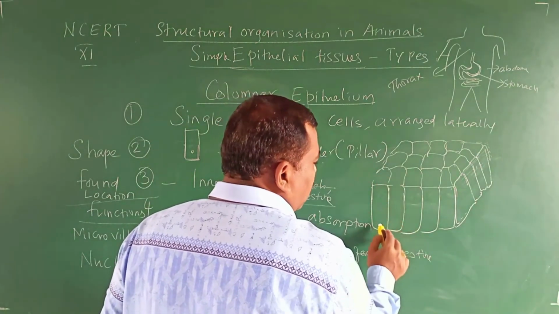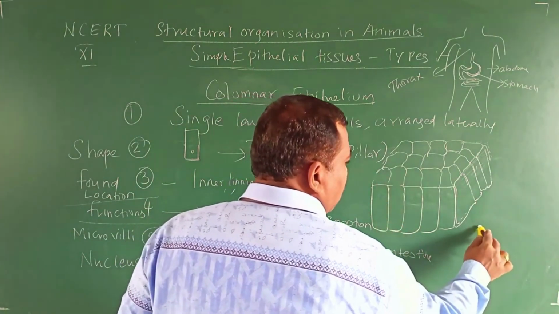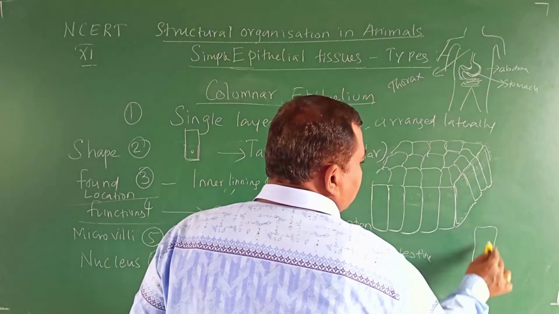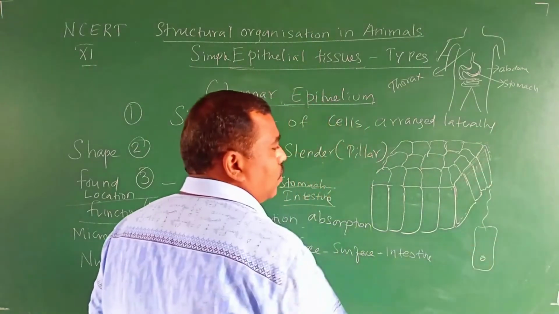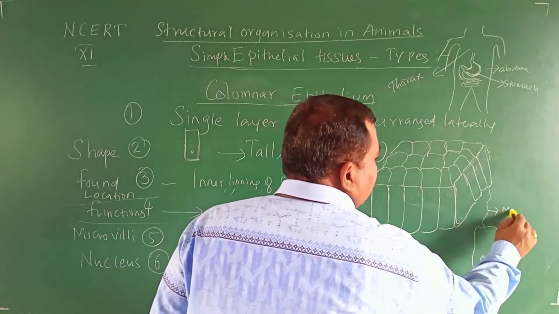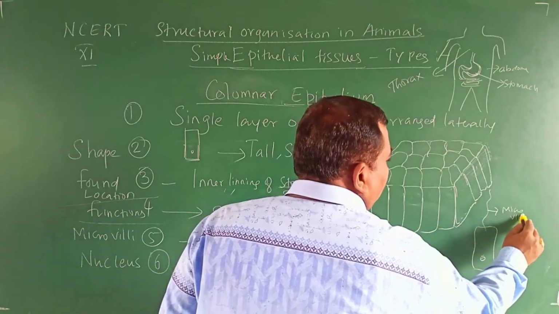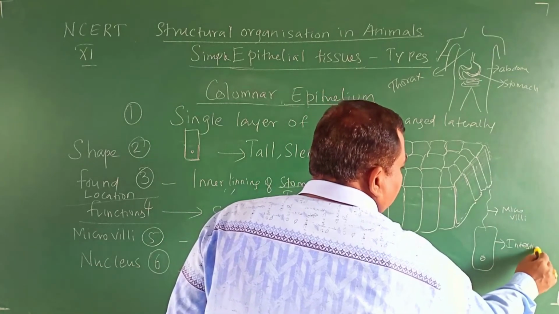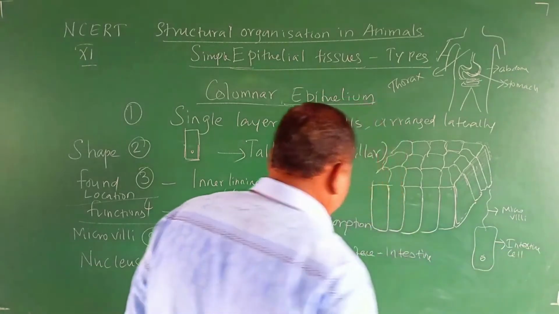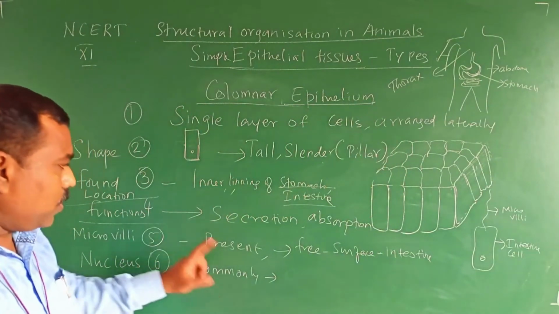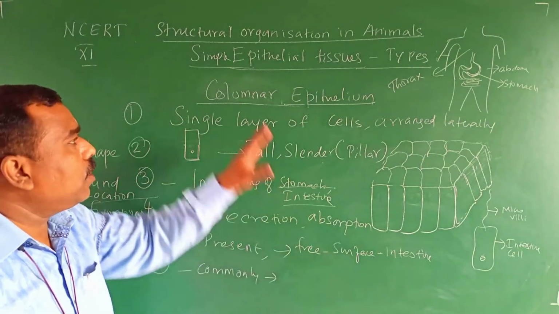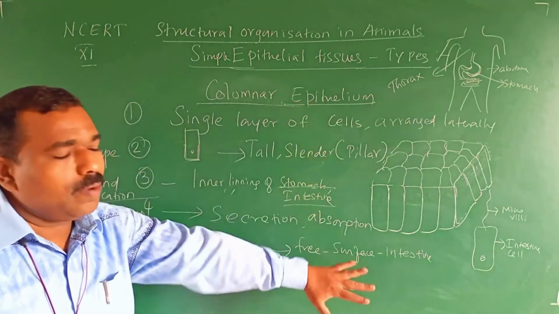Say I have drawn only one cell. This is a microvilli, the microvilli of the intestinal cells. So it is present on the free surface of the intestinal columnar epithelial cell.